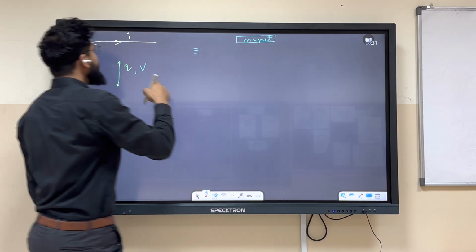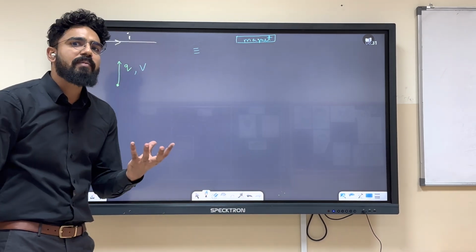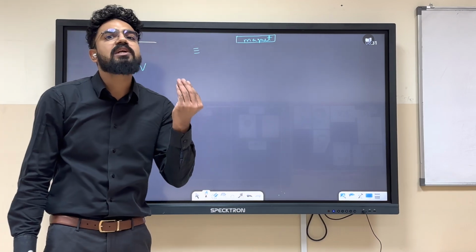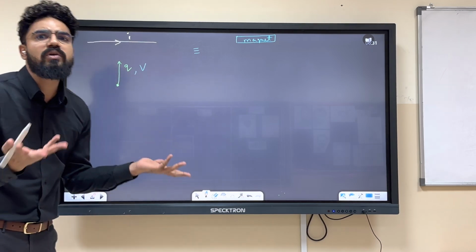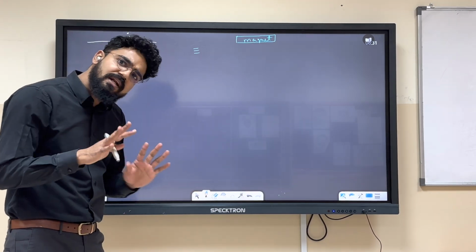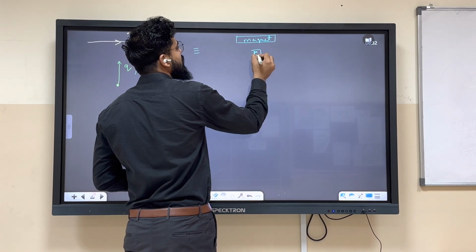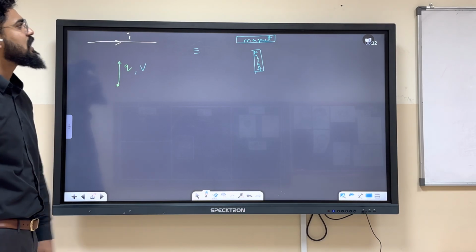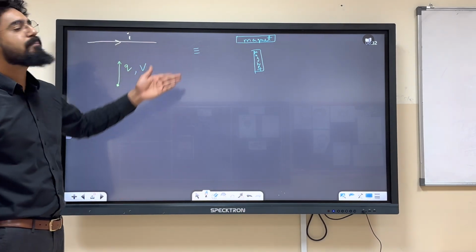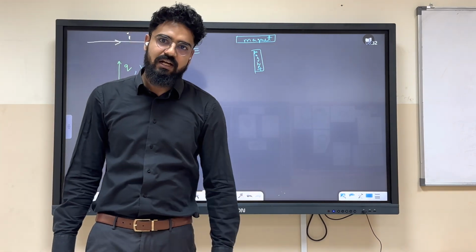Yes or no? And even this charge, if it is moving, current is flowing. If current is flowing, can we assume this charge is a wire only? So in a wire, if current is flowing, then yes, it is also acting as a kind of magnet. Are we getting it? So both of these are becoming magnets. That's why they are attracting or repelling each other. Correct?